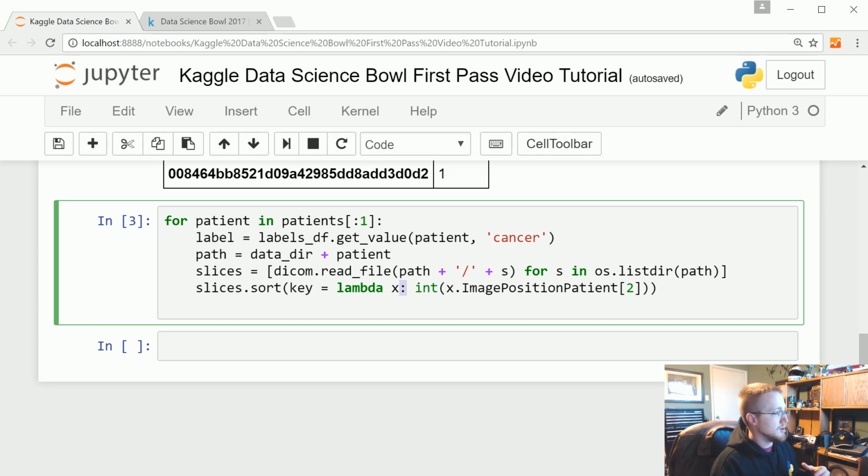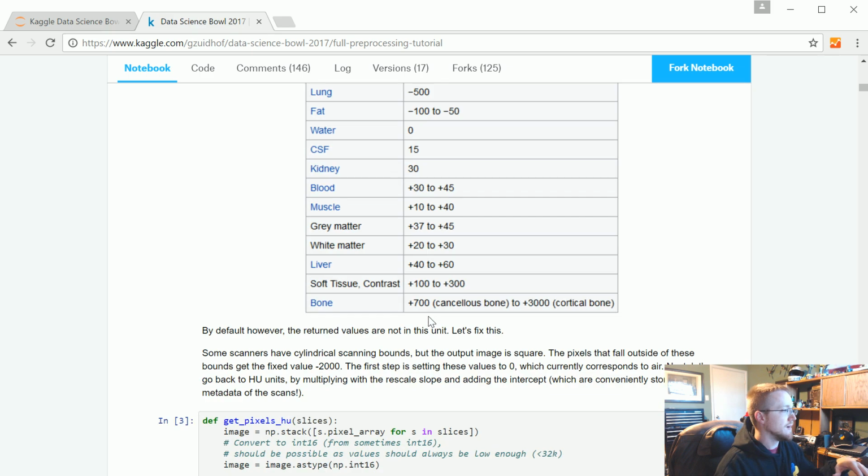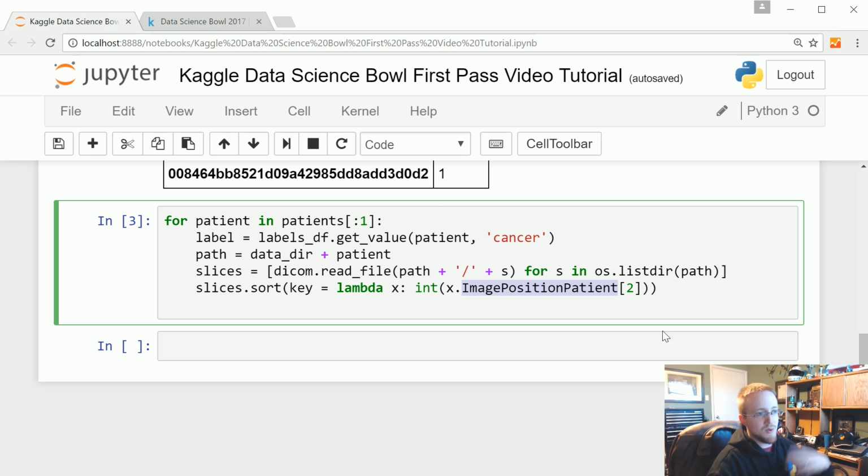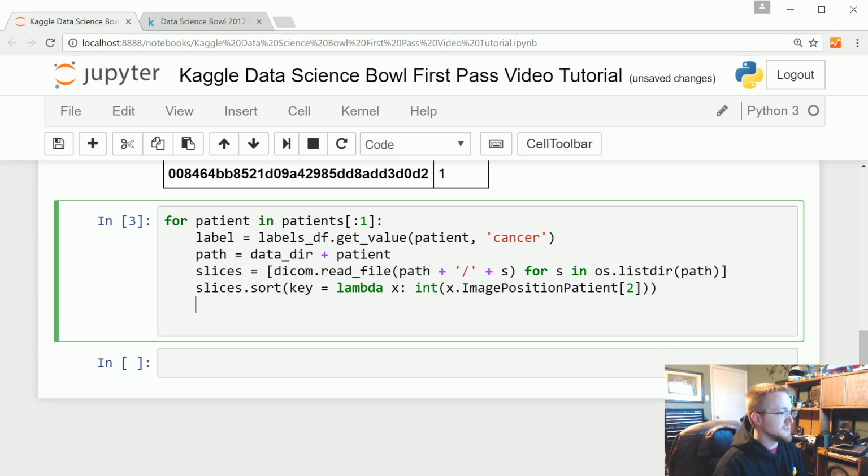You'll see it in a moment, but just know that's what it's doing. One of the attributes is the image position for that patient. It tells you where that slice is supposed to be in order. So if you did do a 3D rendering, as they do in that kernel, just a little bit below here, it's in proper order.